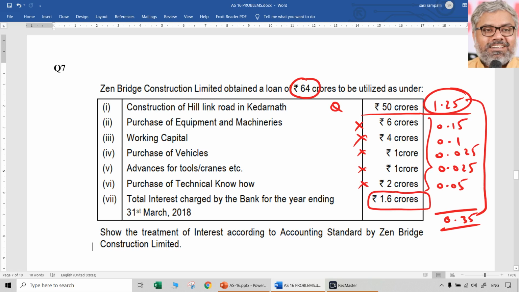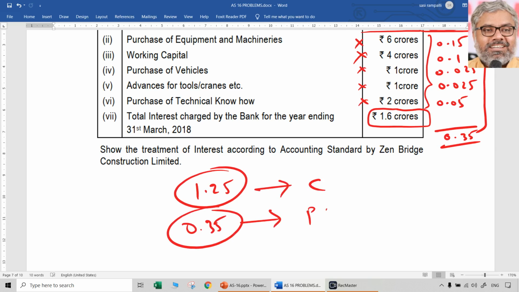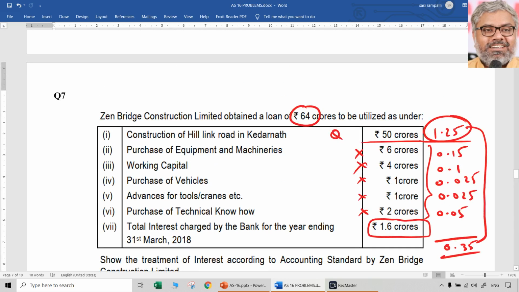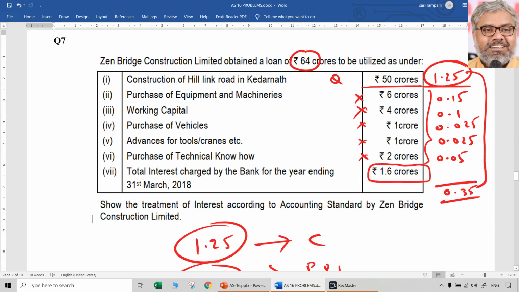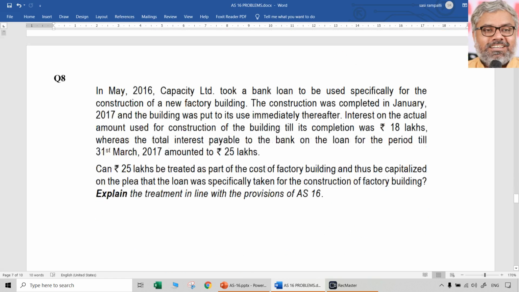Like this, you can show the calculations in a table and find out. Final answer is 1.25 crores to be capitalized and 0.35 crores to be charged to P&L. Ultimately, the answer will be more or less in the same lines. But the point is, details will be different. And finding out which is qualifying, which is non-qualifying is one thing that we should do. Calculations we have to show in a table for better presentation. That was question number 7.